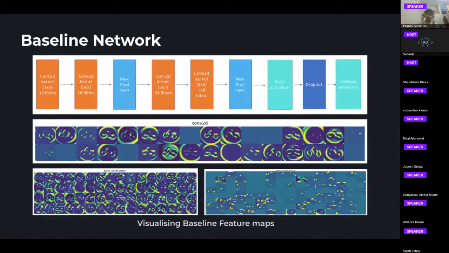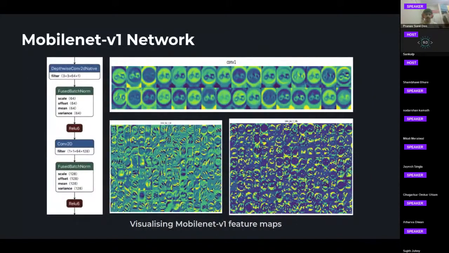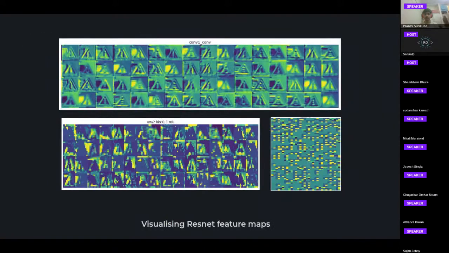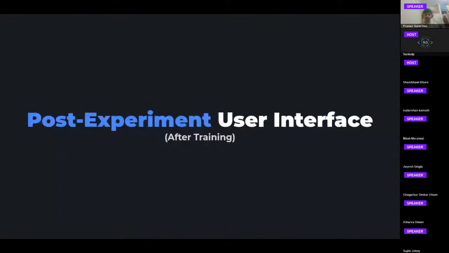Now we have our networks, their architecture, and you can see the gradients under the layers of the network. Here you can see a few kernels are blank, that is, they have virtually no output and thus are redundant. So these can be changed. We also have the same thing for the MobileNet network, GoogleNet network, and ResNet networks.